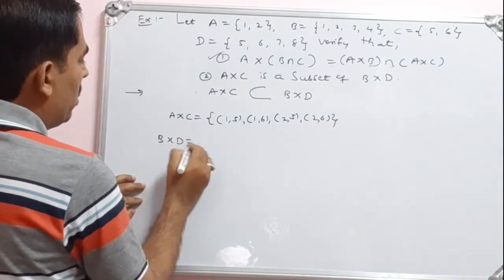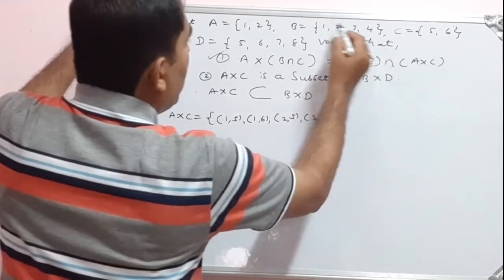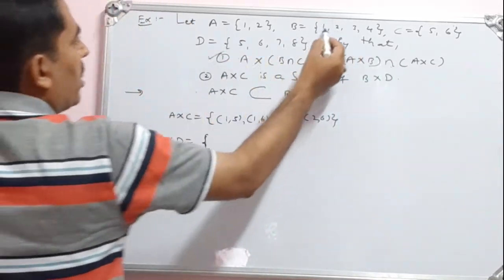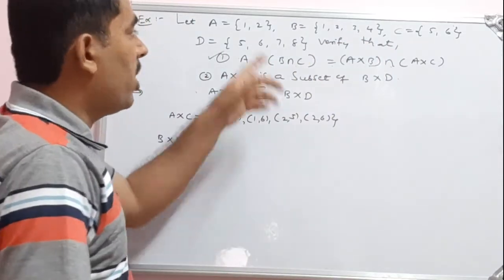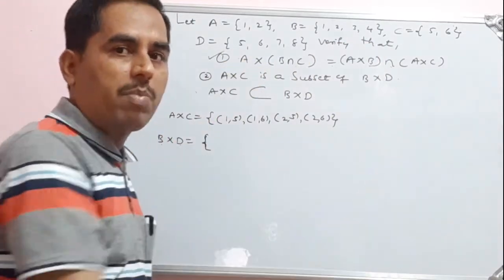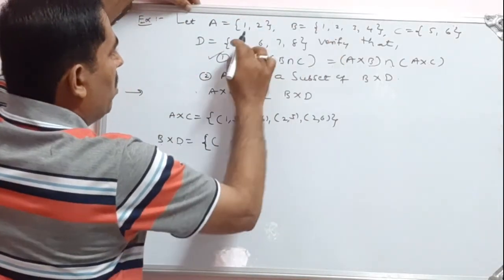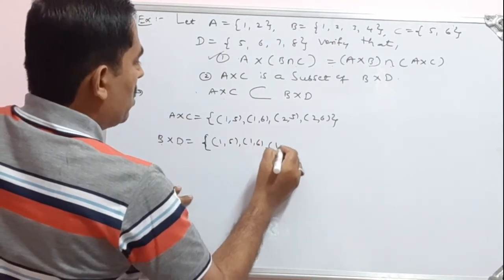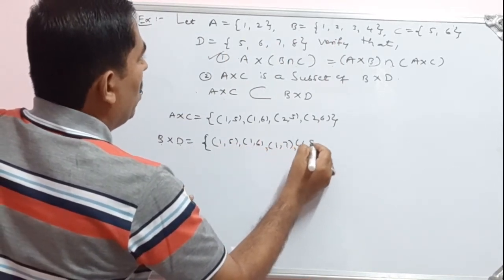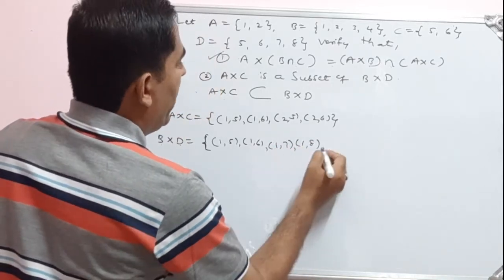Then B to D. See here, set B to set D. Here there are 4 elements and here there are 4 elements. So how many ordered pairs should I get? 4 into 4, 16. So we have to write 16 ordered pairs. Okay, start from 1: 1 5, 1 6, 1 7, 1 8.